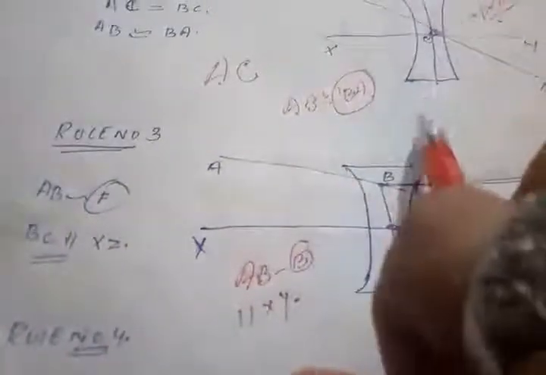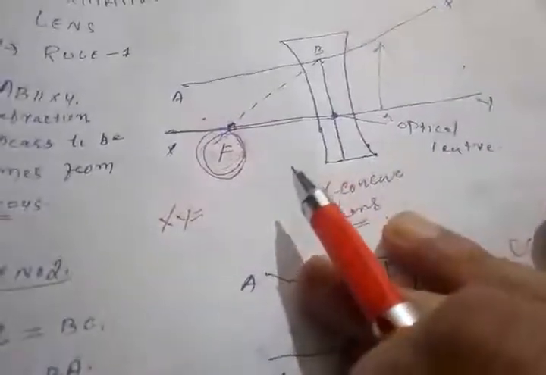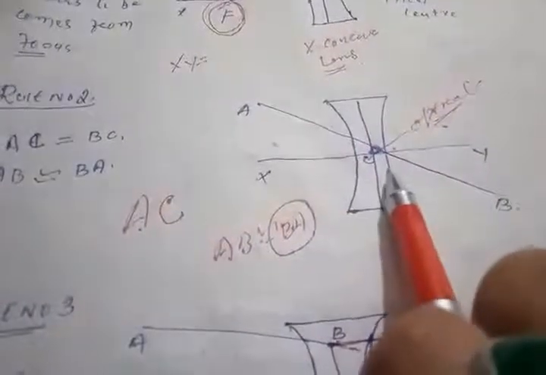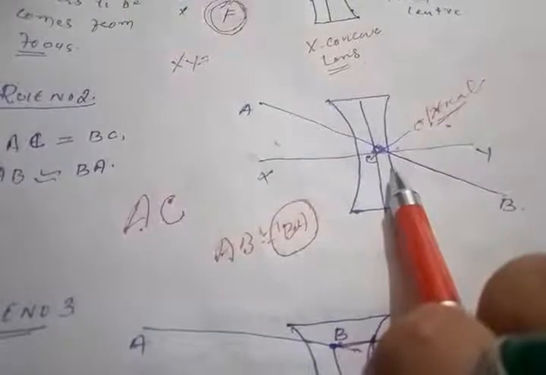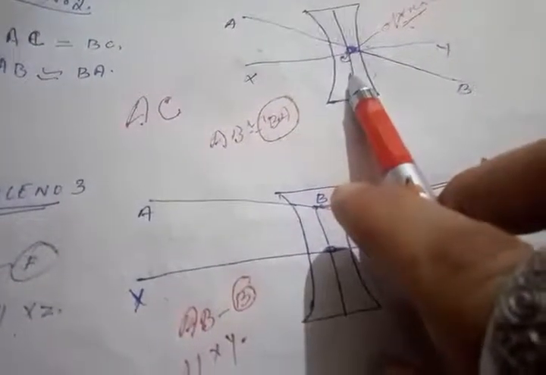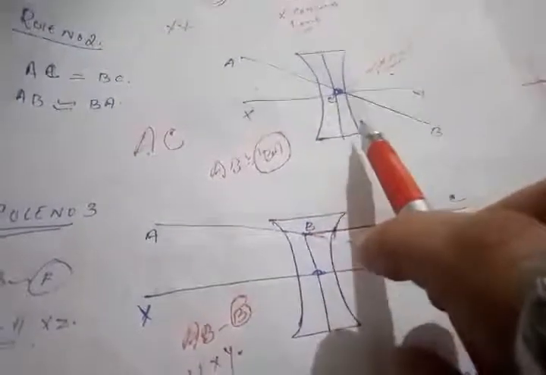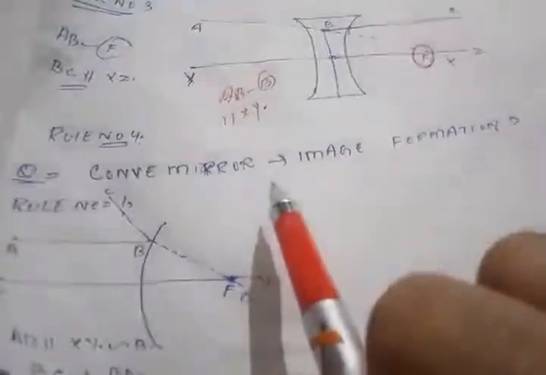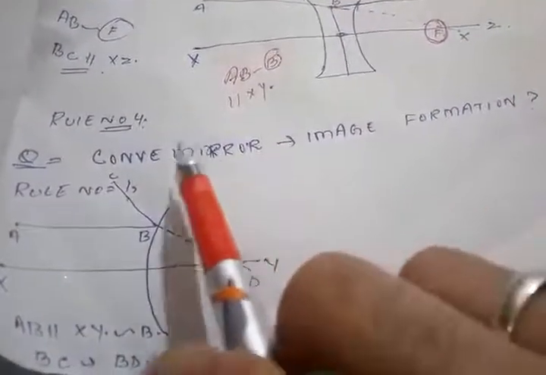So these are the important three rules. You have to remember them step by step. In the first case, after refraction, it appears to come from the focus. In the second case, it does not bend, it comes along the same straight path, because it follows the curvature and the optical center of the lens. And in the third case, it becomes parallel to the principal axis. So here we have to study one more question.